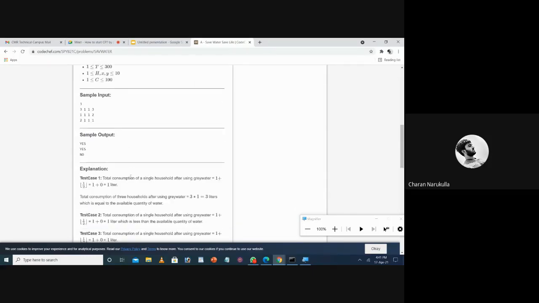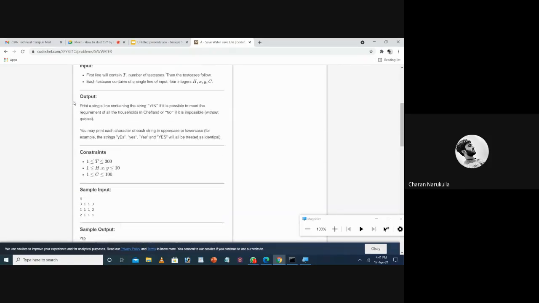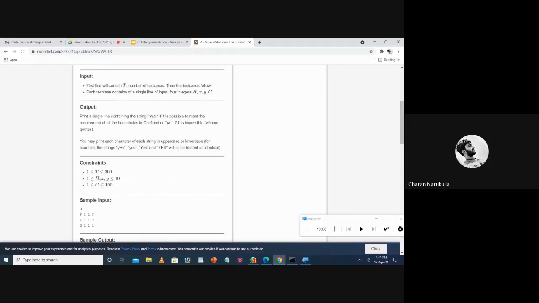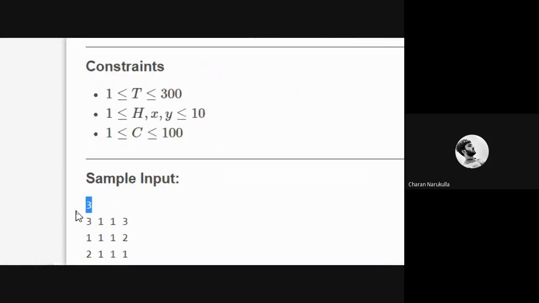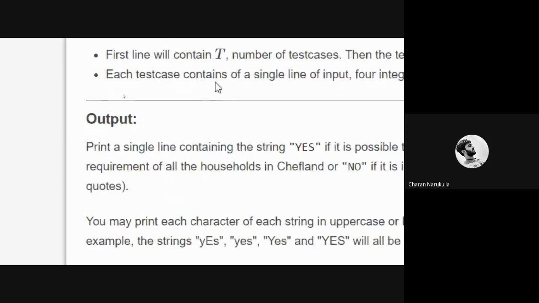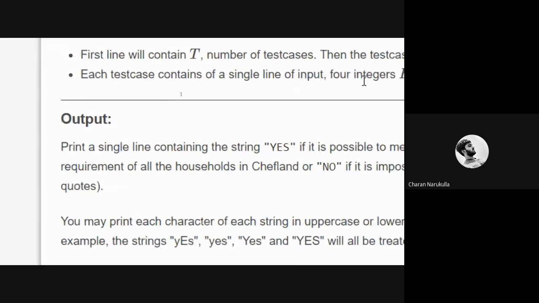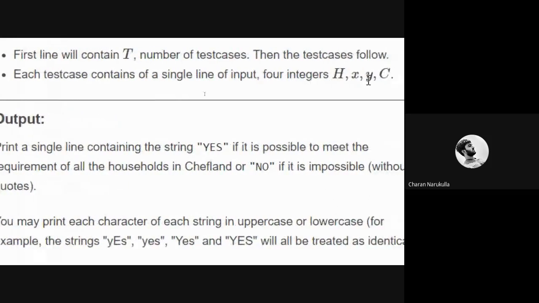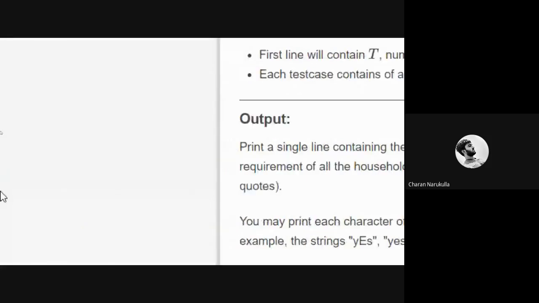Coming to the next part, they will provide sample input. Sample input is in the format already explained in the input part. So here they said the first line will contain T number of test cases. You can see here T number of test cases. And then they said each test case contains a single line of input, 4 integers h, x, y, and z.